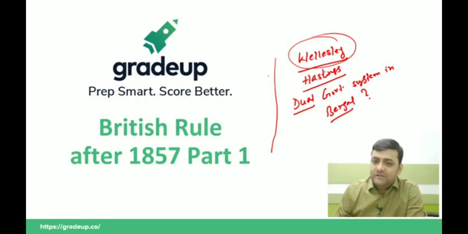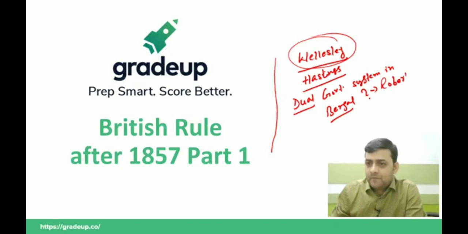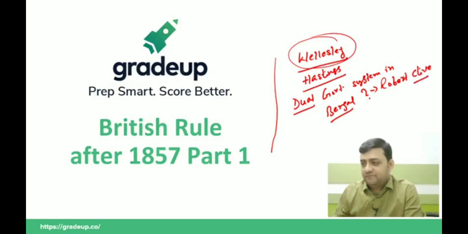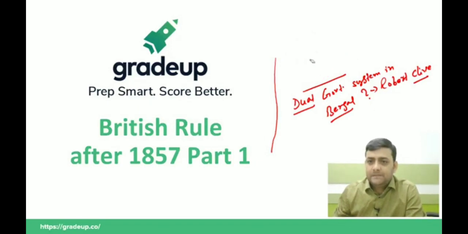Very good. You people are right. It was by Robert Clive. Exactly. You people are absolutely correct.